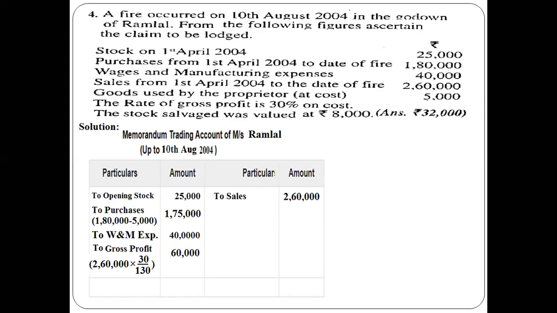Once we calculate gross profit, we need to close the ledger account. What is the procedure? Whichever side is more, we write the same amount on both sides. Debit side is more. Therefore, we write 3 lakhs as the total on both sides, right? Then we will get the balancing figure. The balancing figure is closing stock. Always, the objective of the memorandum of trading account is to find out the value of closing stock. That will be our balancing figure. So our balancing figure is 40,000.